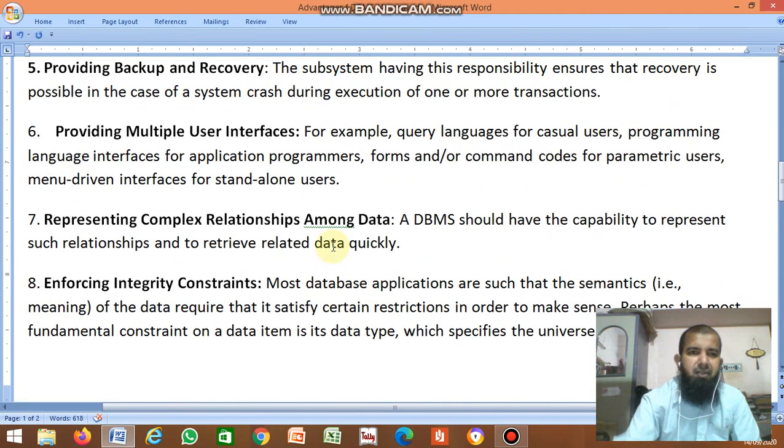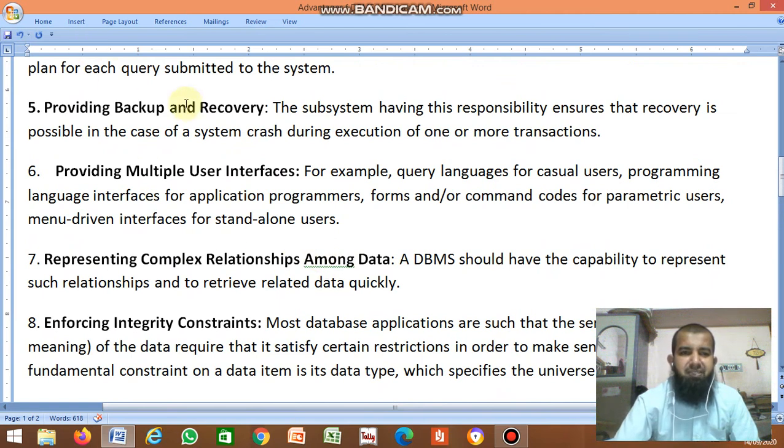Next, providing backup and recovery. The subsystem having this responsibility ensures that recovery is possible in the case of a system crash during execution of one or more transactions. What happens? Your data is stored in the hard disk, and some in memory. While doing a transaction, the hard disk may get damaged or corrupted. Your system gets shut down, and data may not be saved. So you have to keep a backup. The DBA is responsible for keeping one more copy of the data. Once data is lost, you can take another copy of the data.